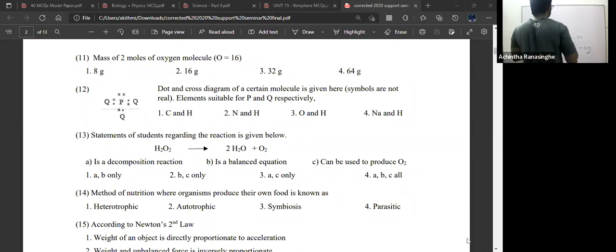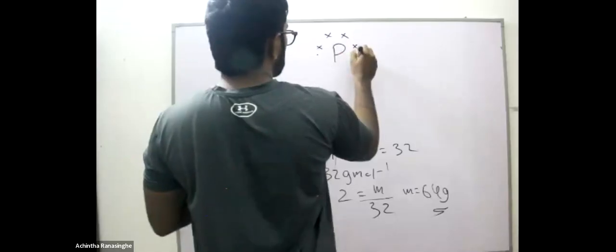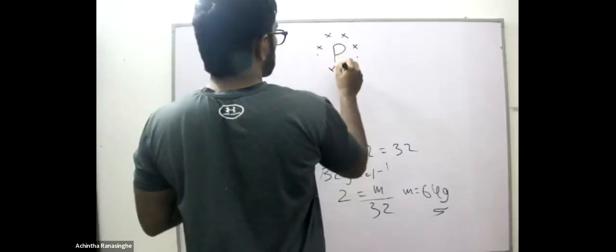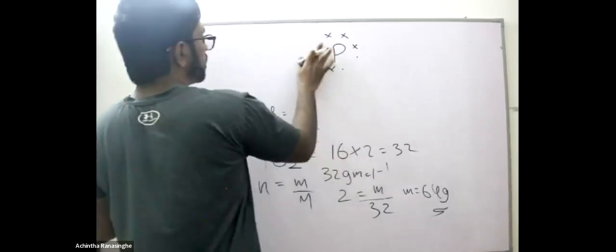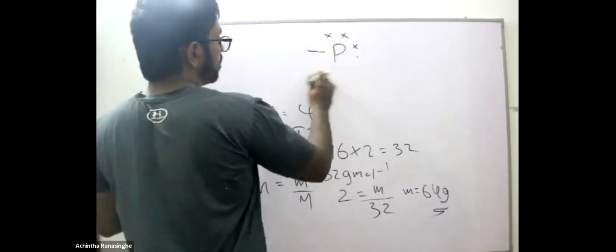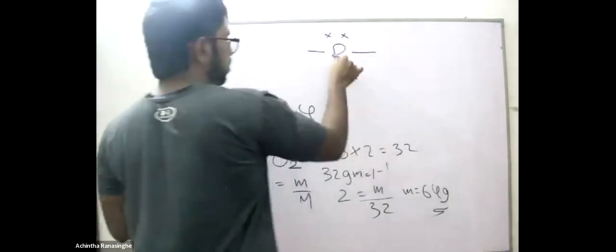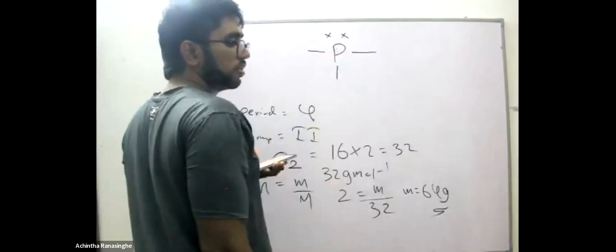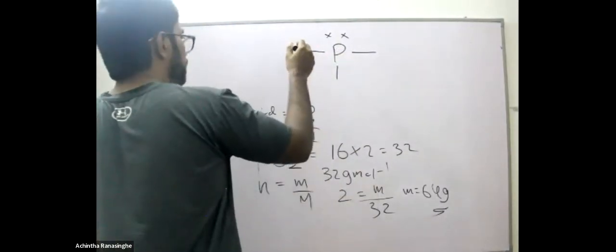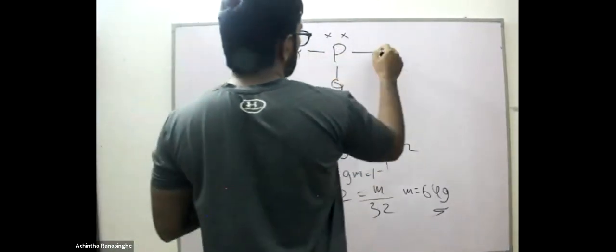Each cross and dot pair is actually relevant with a bond, so I am indicating this as a bond. You are getting 3 Qs: Q, Q, Q.